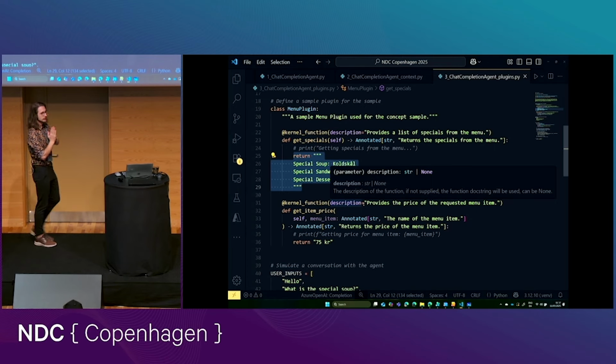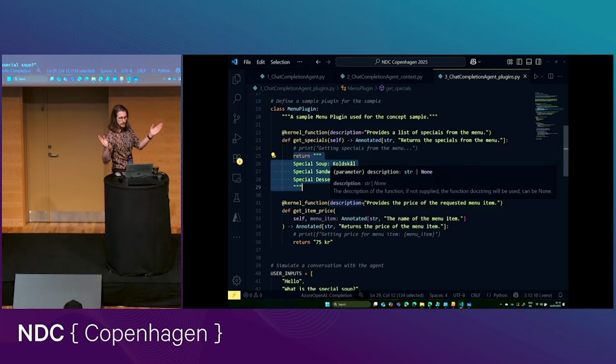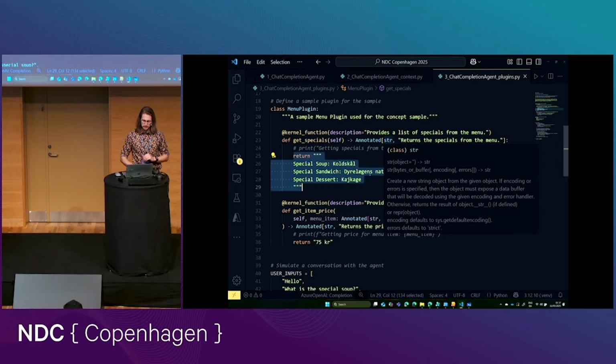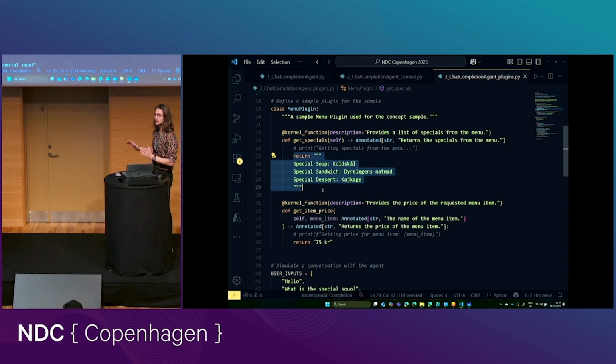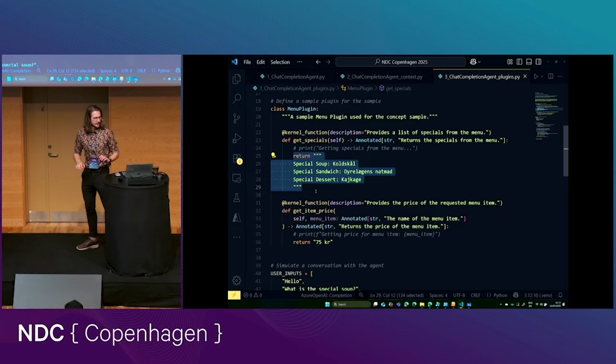In this case, for the first function, we're just returning a string. There was 3 specials on our current menu. There's a special soup, which is koldskål. If the Danes want to battle me on whether that's a soup, you're welcome to. I've also decided to call Dyrlægens natmad a sandwich. And then the special dessert today is kajke.